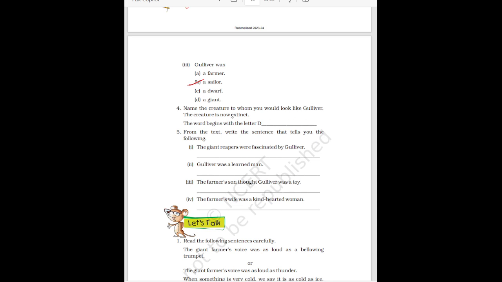Then next is, name the creature to whom you would look like Gulliver. The creature is now extinct. Extinct means less or rare. So you have to name a creature who looks like Gulliver, meaning Gulliver was very tiny for the giant people. So you have to write the name of a creature who is now extinct. The word begins with letter D. It is dinosaur.